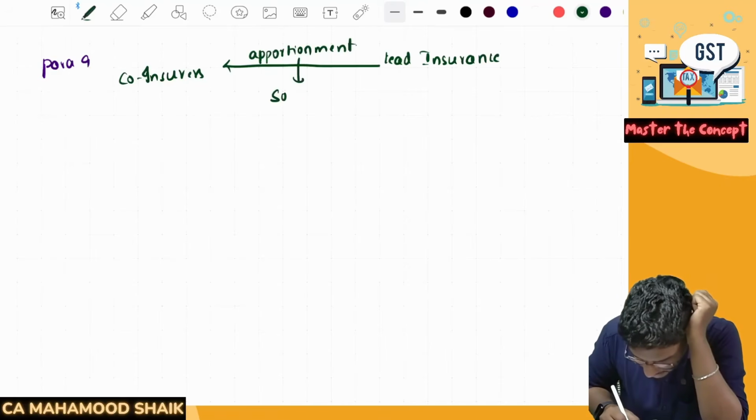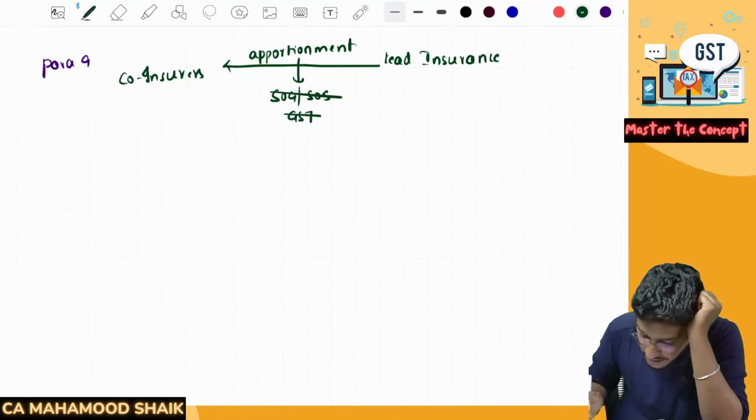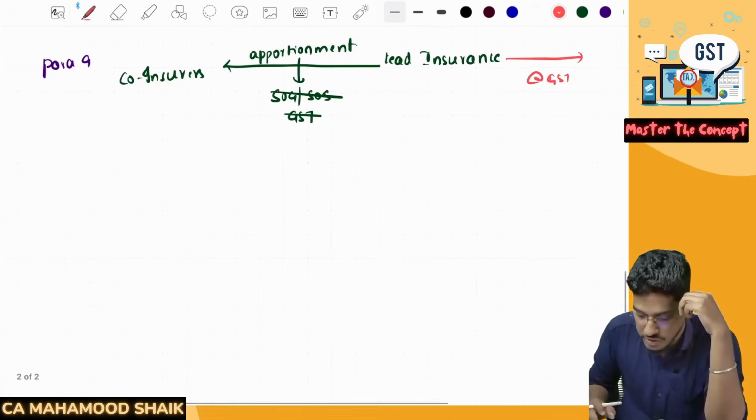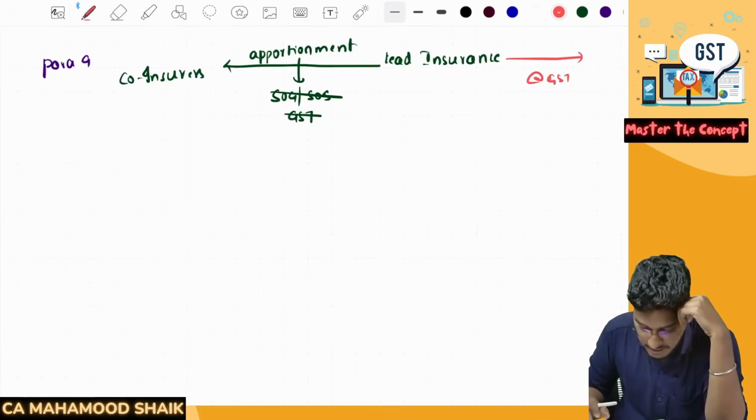This apportionment will neither be considered as supply of goods, nor as supply of services, so no GST. But subject to a condition. What is the condition? The lead insurer should have collected GST at the applicable rate on the entire premium, and paid it to the government.